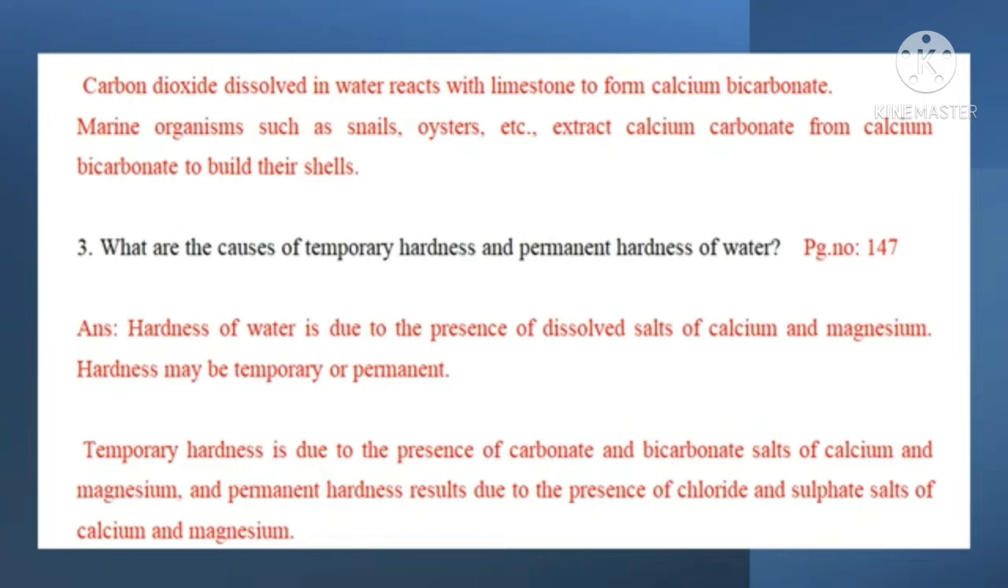Question 3. What are the causes of temporary hardness and permanent hardness of water? Answer is in page number 147. Answer. Hardness of water is due to the presence of dissolved salts of calcium and magnesium. Hardness may be temporary or permanent. Temporary hardness is due to the presence of carbonate and bicarbonate salts of calcium and magnesium, and permanent hardness results due to the presence of chloride and sulfate salts of calcium and magnesium.